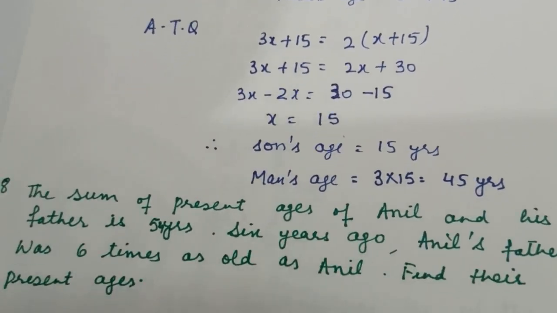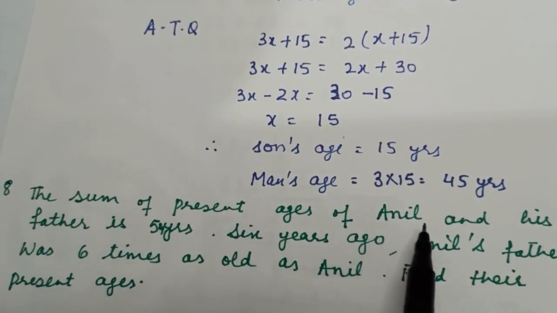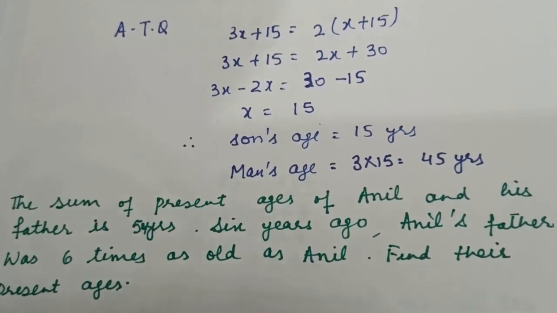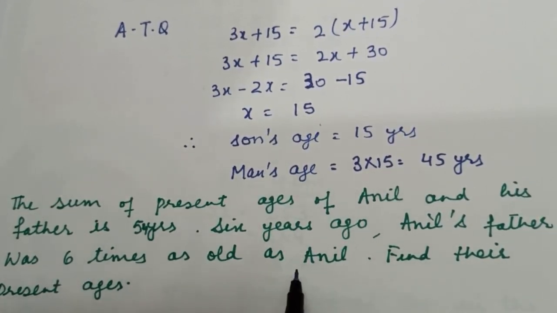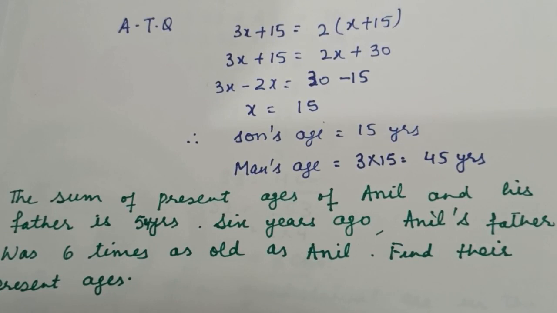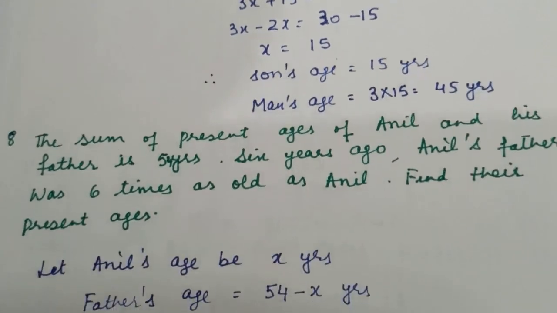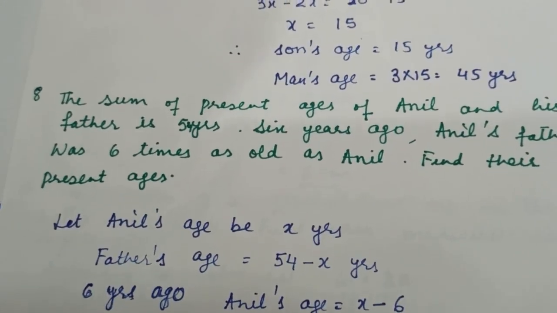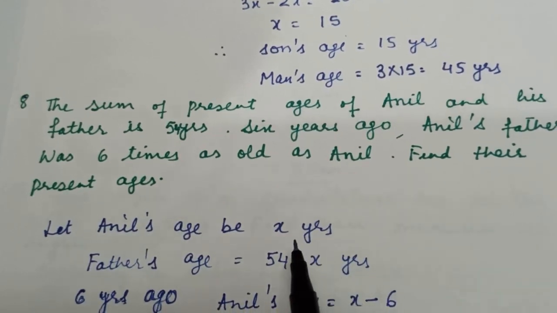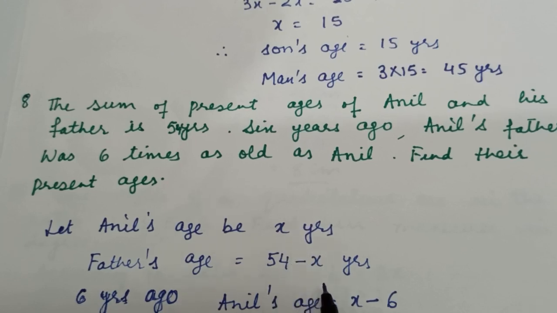Now next question 8: the sum of the present ages of Anil and his father is 54 years. 6 years ago, Anil's father was 6 times as old as Anil. Find their present ages. Again, we are given the ages of Anil and his father. So let Anil's present age be x years and the father's will be 54 minus x. Why 54 minus x? Because we are given the sum of their ages is 54. It means if Anil is x, the father will be 54 minus x.